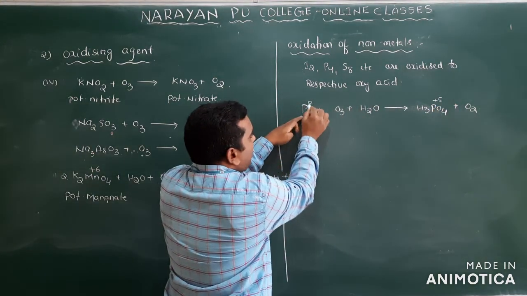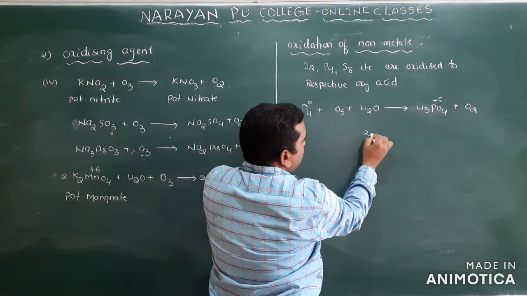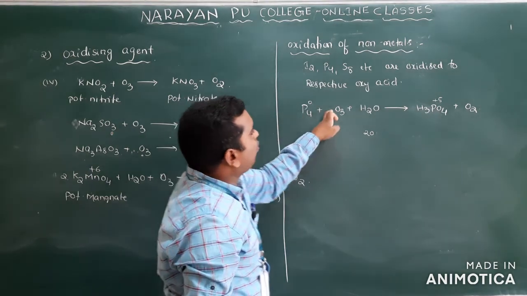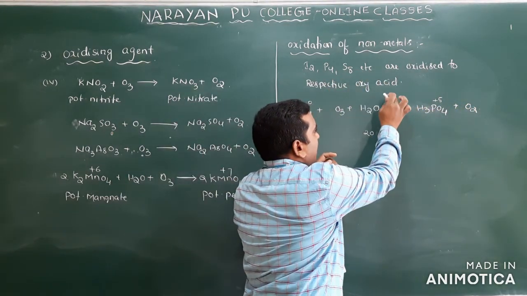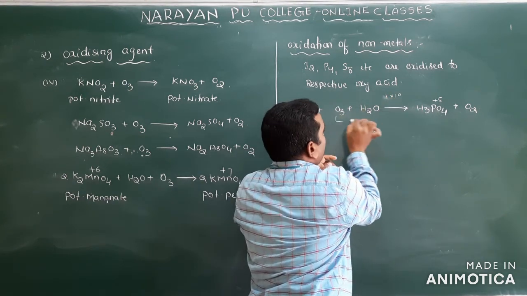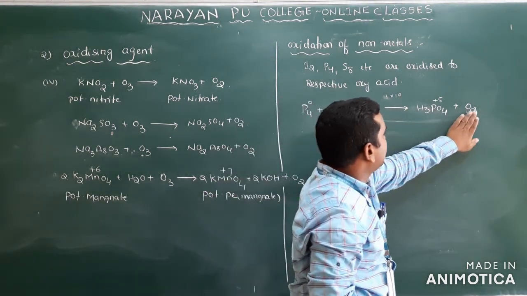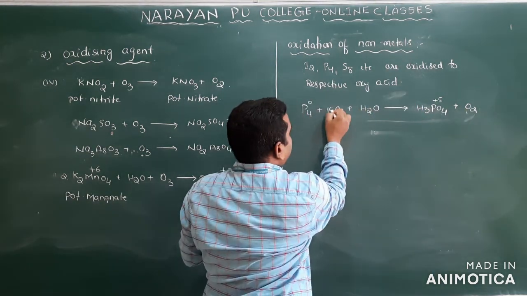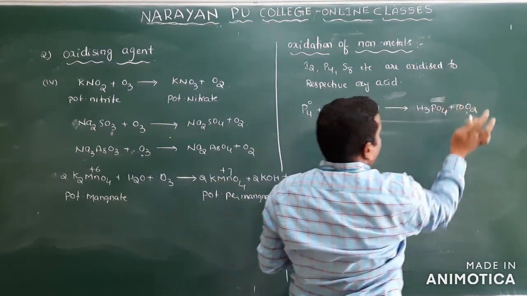For 1 phosphorus the increase is 5; for 4 phosphorus the increase is 4 into 5, 20. But ozone O3 to O2, how many electrons? 2. So here 1 and here 2, on the 2 it is 10, so I have to multiply ozone with 10. That is how to balance this. If it is 10, here also I have to write 10, and the remaining you balance.